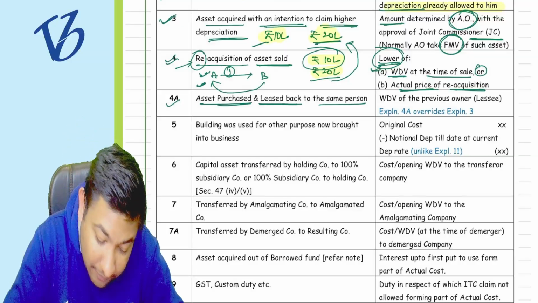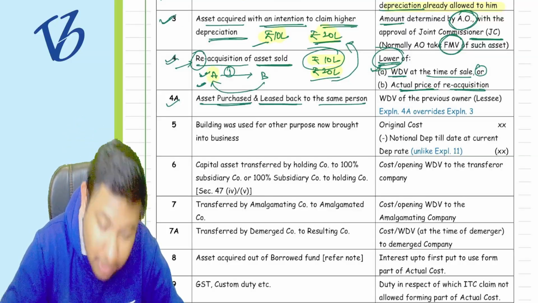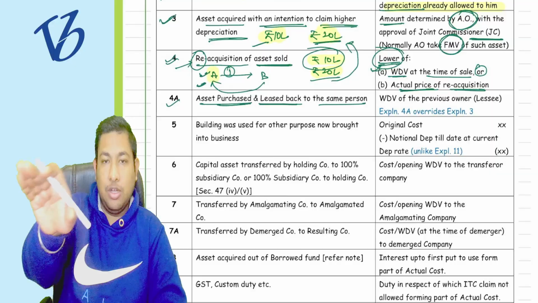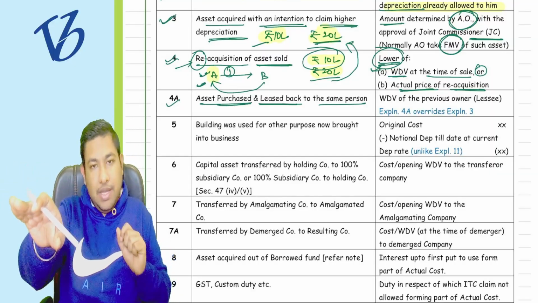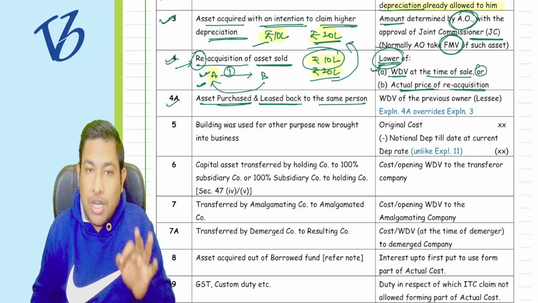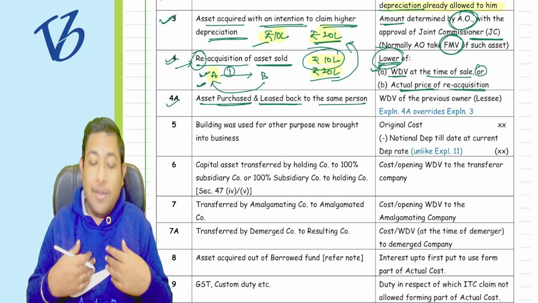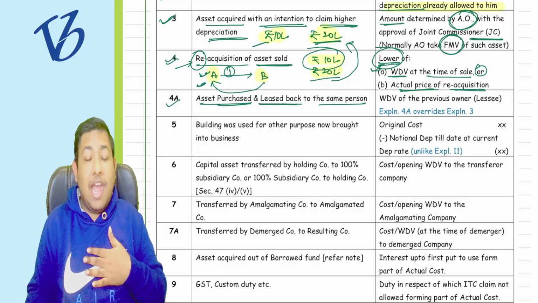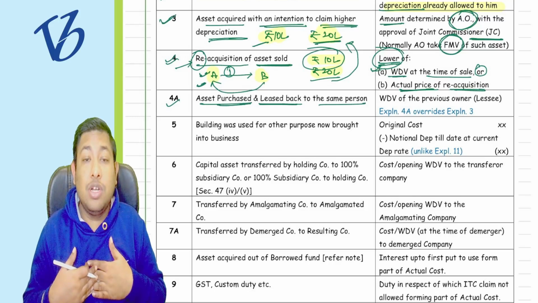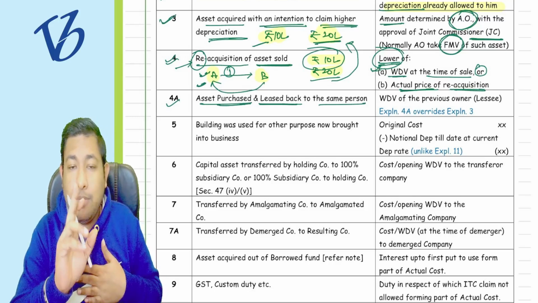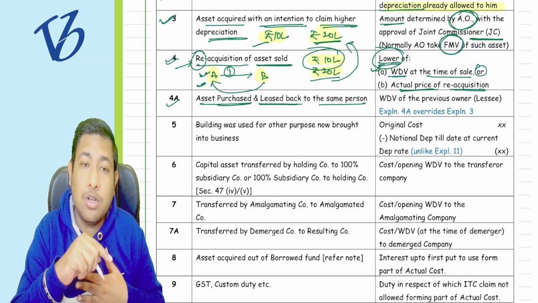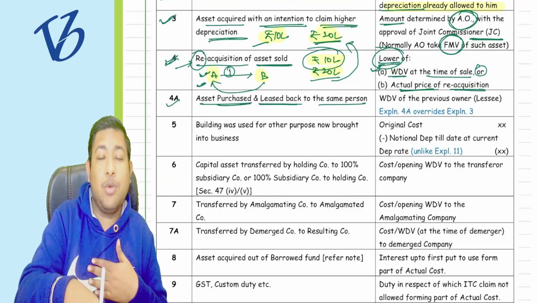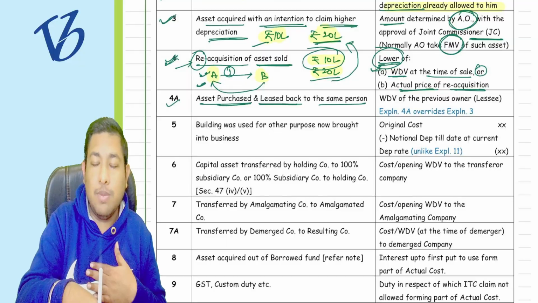Okay, now see, point number 4 was from the angle of A, that A sold something to B and again purchased it from B. Point number 4 is saying that from the point of view of B, if I purchase something from A, I am not reselling it to A. Why am I not reselling it? Because if I resold it, then A will fall under point number 4.